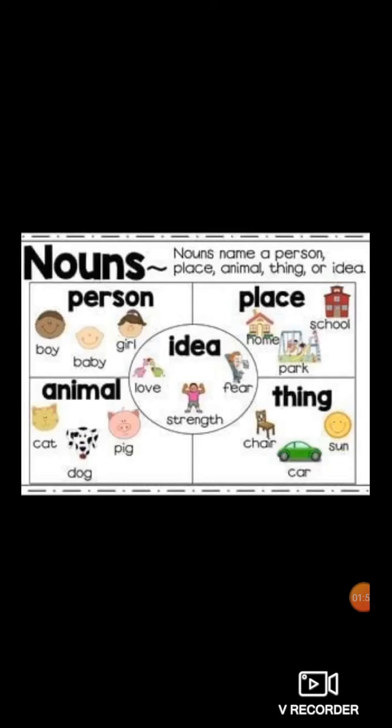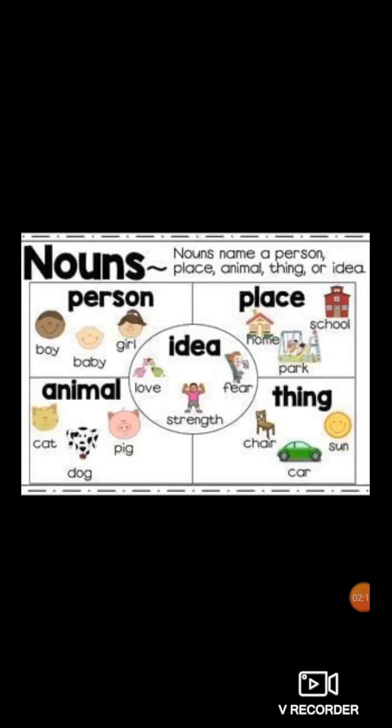Name of thing like chair, car, pen, pencil, scale, sun, moon. These are the names of things. They are objects. These are the names of the objects or things. So it is known as noun because the name is given to them.